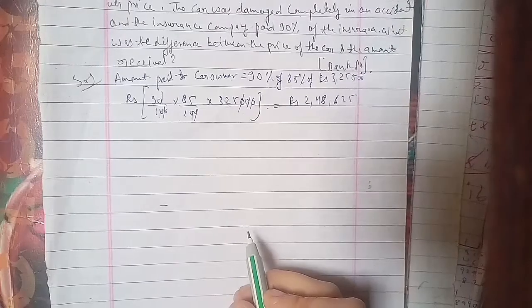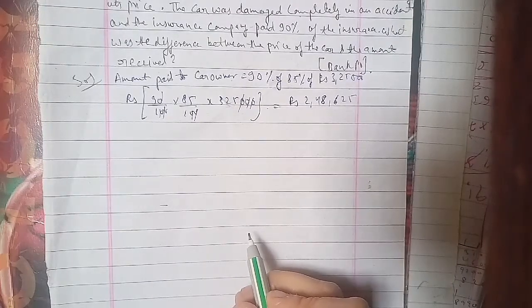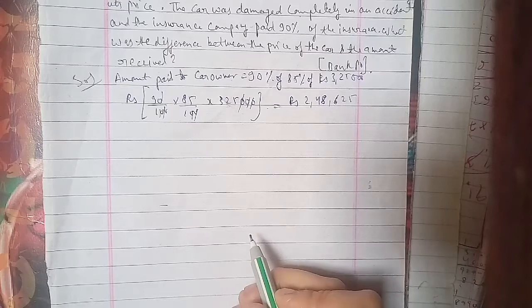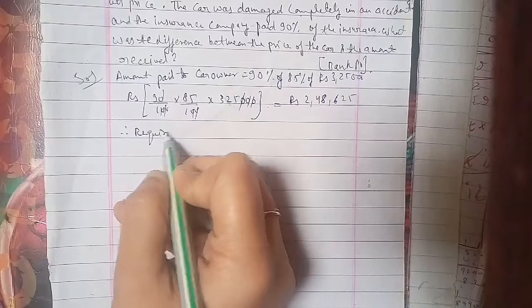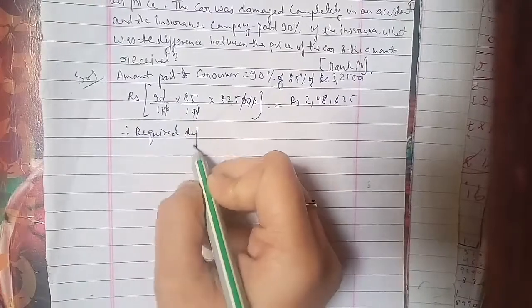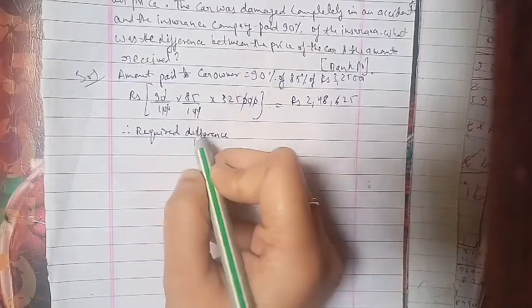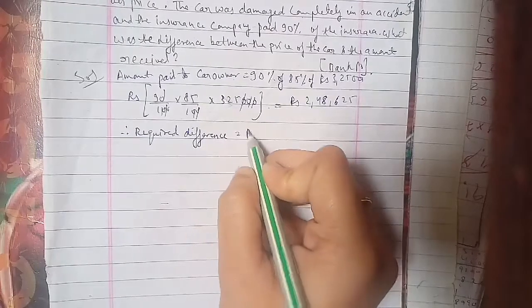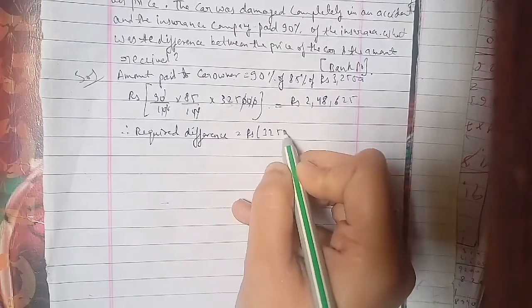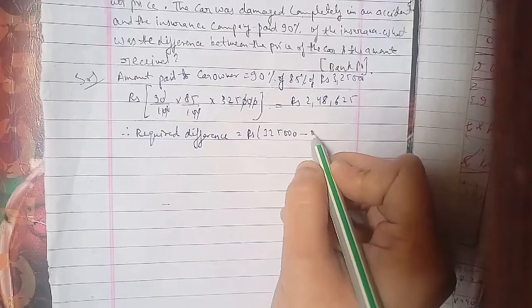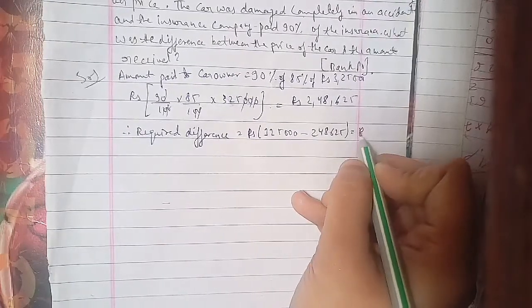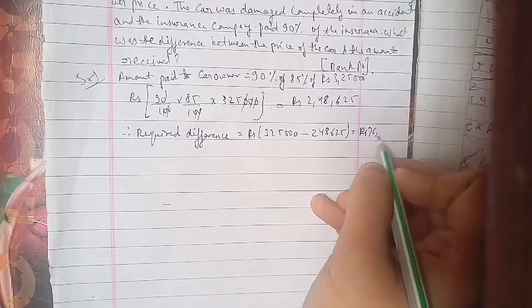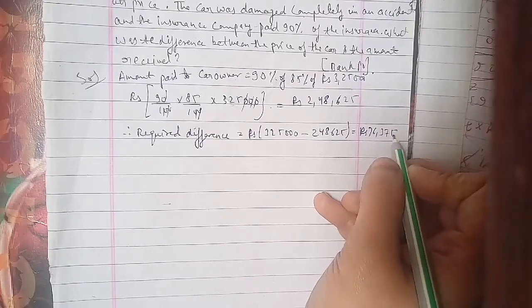We will go ahead further. Yes, the required difference we have to find out. So the required difference is equal to rupees 325000 minus 248625, which is equal to rupees 76375. That is the answer we have here.